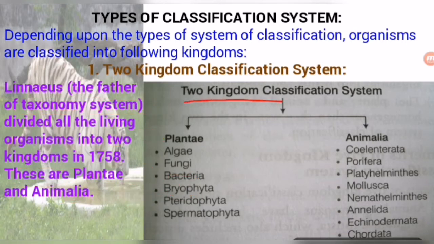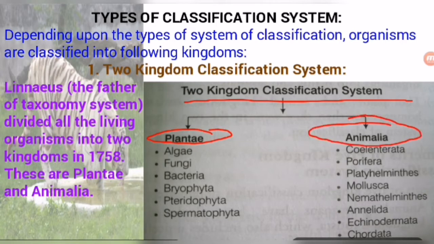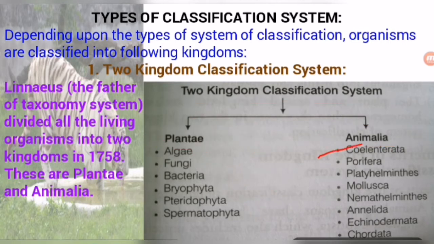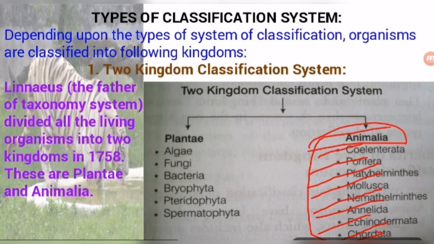You can look here on the screen in this picture or chart. Plantae includes what type of living beings? Algae, fungi, bacteria, bryophytes, pteridophytes, spermatophyta. These are the living beings included in the kingdom Plantae. And in the other one: Coelenterata, Porifera, Platyhelminthes, Mollusca, Nemathelminthes, Annelida, Echinodermata, Chordata. These living beings are included in this kingdom.